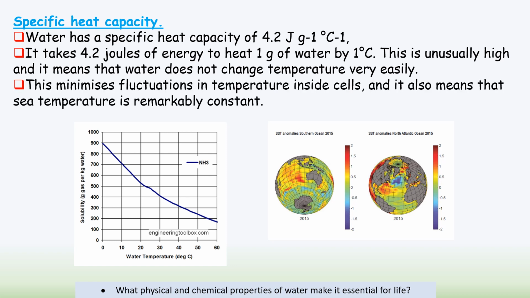And this minimizes fluctuations in temperature in cells, so it means that enzymes don't get denatured or don't slow down if it gets cold. And it means the environment, the habitat organisms live in, is very, very constant. Now, this does show us the impact of climate change because our sea temperatures have been resistant to climate change, but they are changing now, which shows you the amount of extra energy that is on the planet.